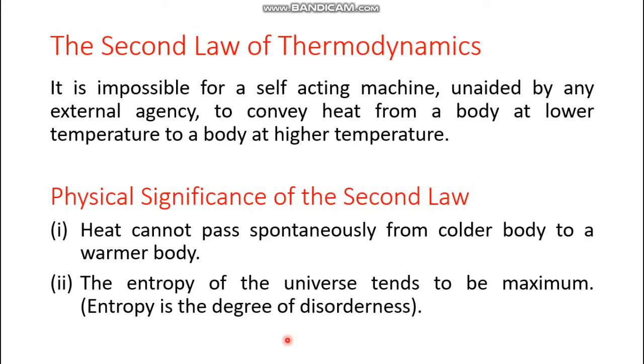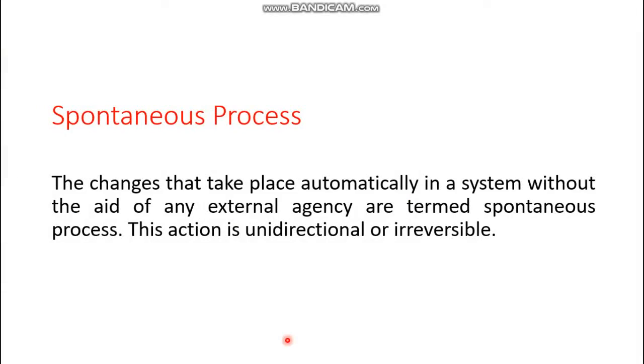The second physical significance of the second law of thermodynamics is that the entropy of the universe tends to be maximum. So what about entropy? Entropy is the degree of disorderness. This term will be discussed with more elaboration in the next lectures. Now, spontaneity of a system, or what about a spontaneous process? The changes that take place automatically in a system without the aid of any external agency are termed spontaneous processes. This action is unidirectional or irreversible. That means it takes place in one direction only and doesn't come back.